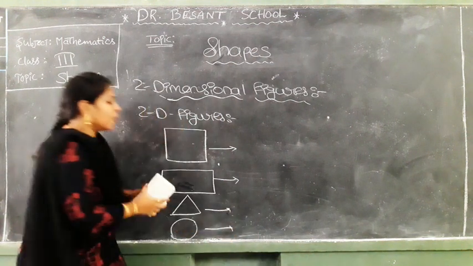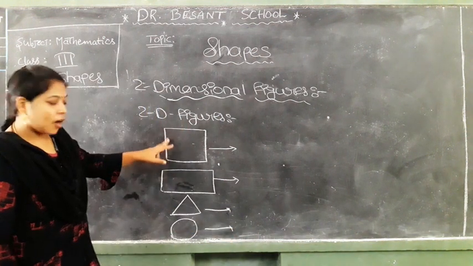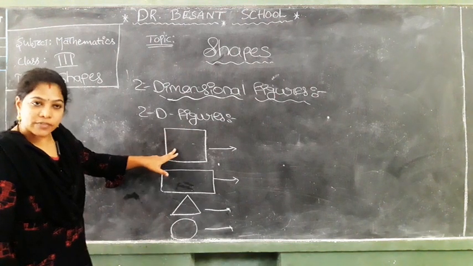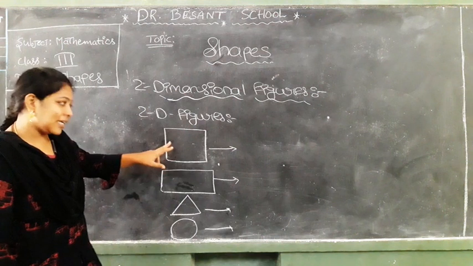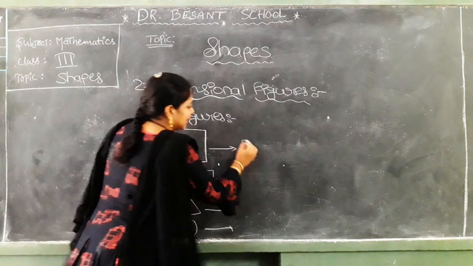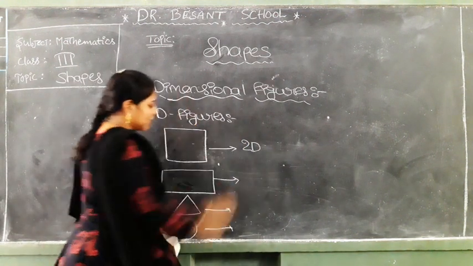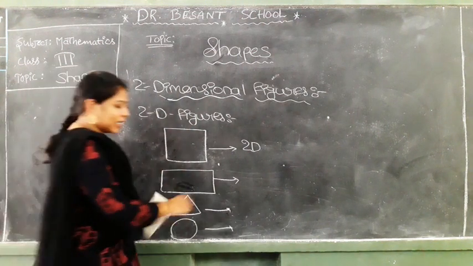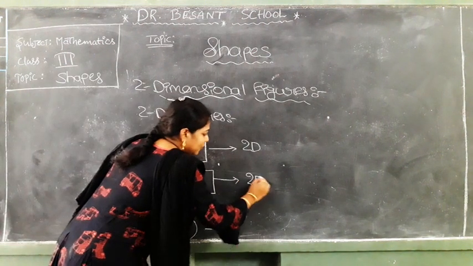Now see how many dimensions a square has. Length and the breadth also. Means this is a 2D figure, 1D figure or 3D figure? Yes, this is a two-dimensional figure. Next, observe this one. This one also has length and breadth. This is also a two-dimensional figure.